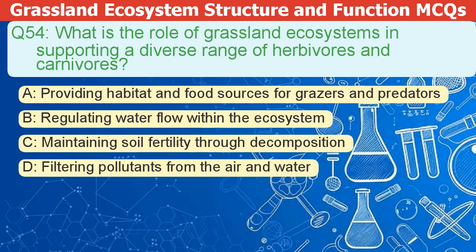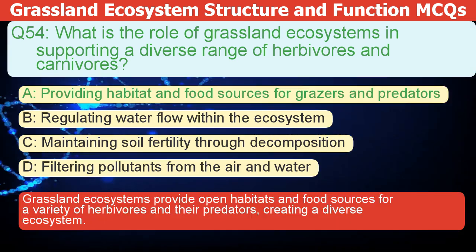What is the role of grassland ecosystems in supporting a diverse range of herbivores and carnivores? A. Providing habitat and food sources for grazers and predators. B. Regulating water flow within the ecosystem. C. Maintaining soil fertility through decomposition. D. Filtering pollutants from the air and water. The correct answer is A.